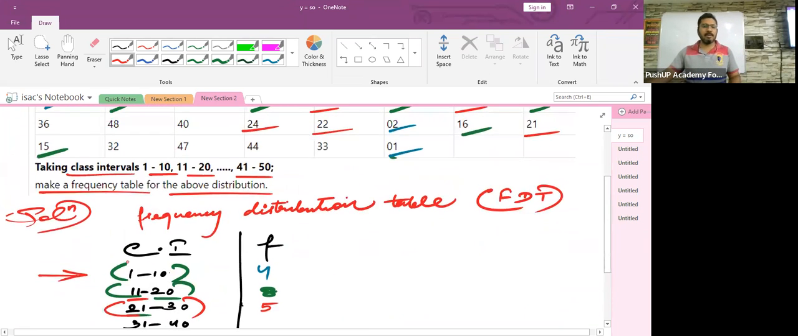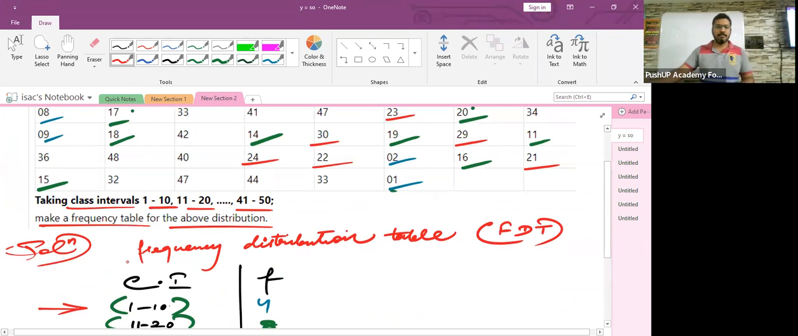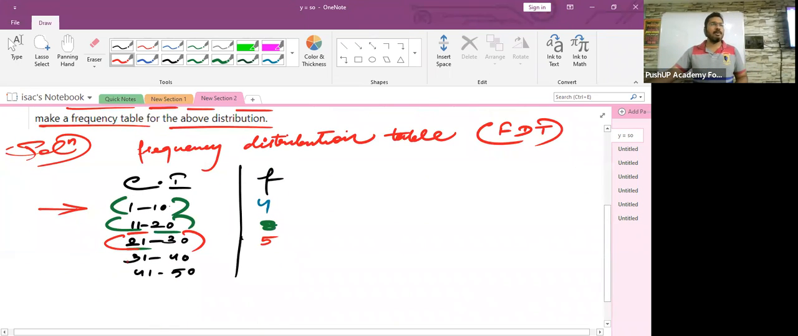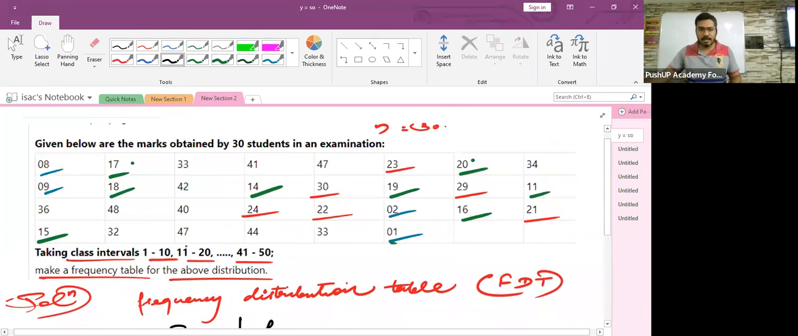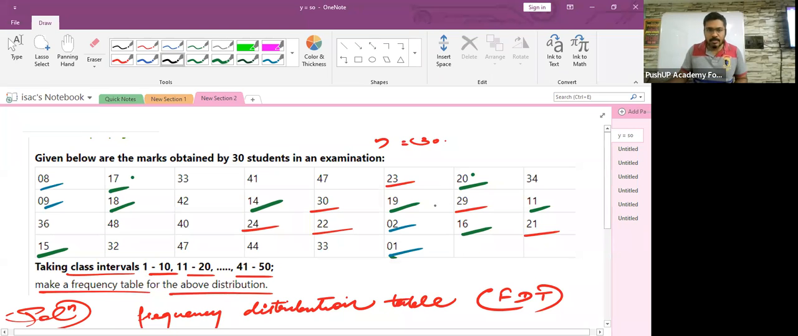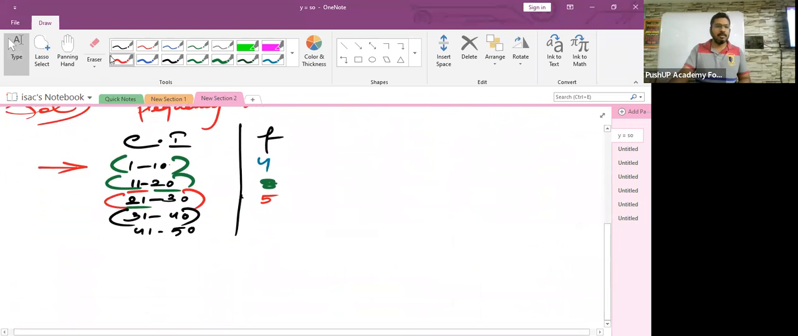The next one will be counted by Vani. The next is 31 to 40, Vani. Sir, it is 6, sir, not 5. Oh, total 6 are there? Yes, sir. 1, 2, 3, yeah, 6 are there. Yeah, thank you. There are total 6.